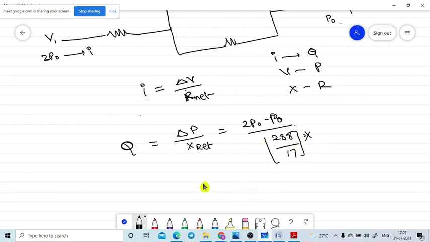See, R net is nothing but X. I have already given this every time. Current is comparable with the amount of flow rate. Potential is comparable with the pressure. This X is what we assumed as the sum of the constant terms. X is comparable with the resistance of the circuit. We found the X net value. X net is nothing but R net only.